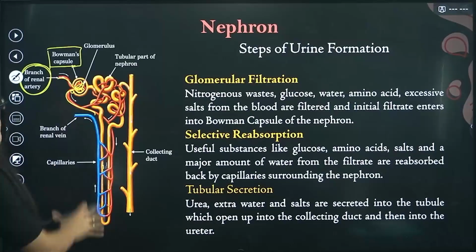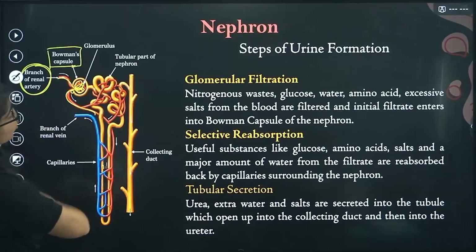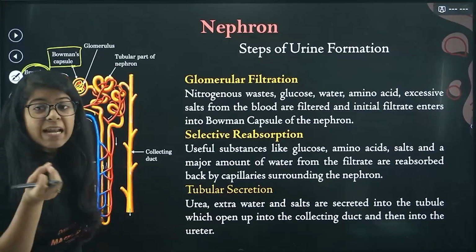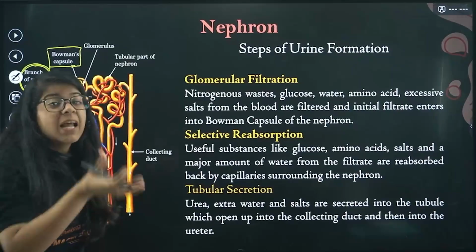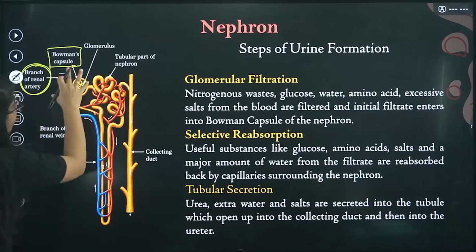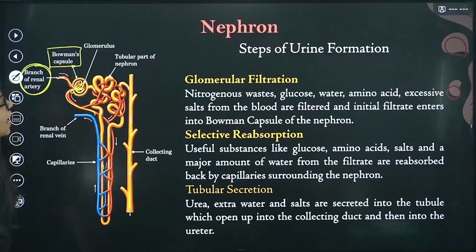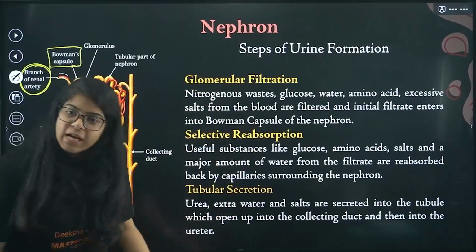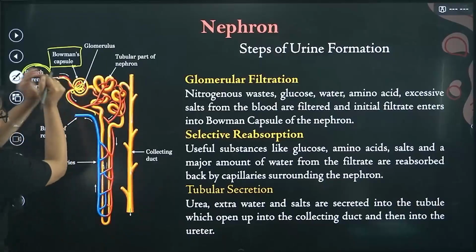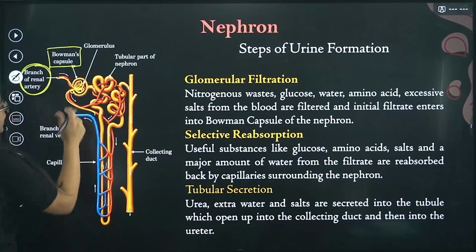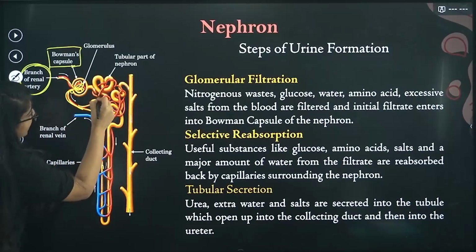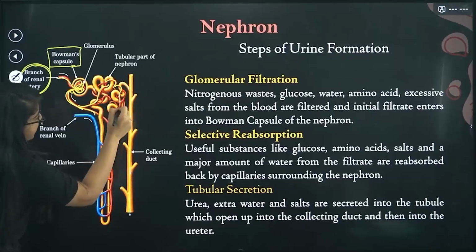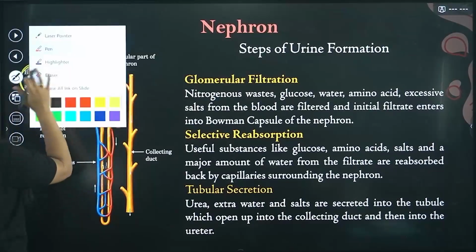So all the waste, the glucose, the water, the amino acids, all that excessive salts from the blood are filtered at this Bowman's capsule, and that is called glomerular filtration. So this is the initial step of filtration. Now this blood is still revolving around this, right? These vessels are just here. They are not going anywhere.